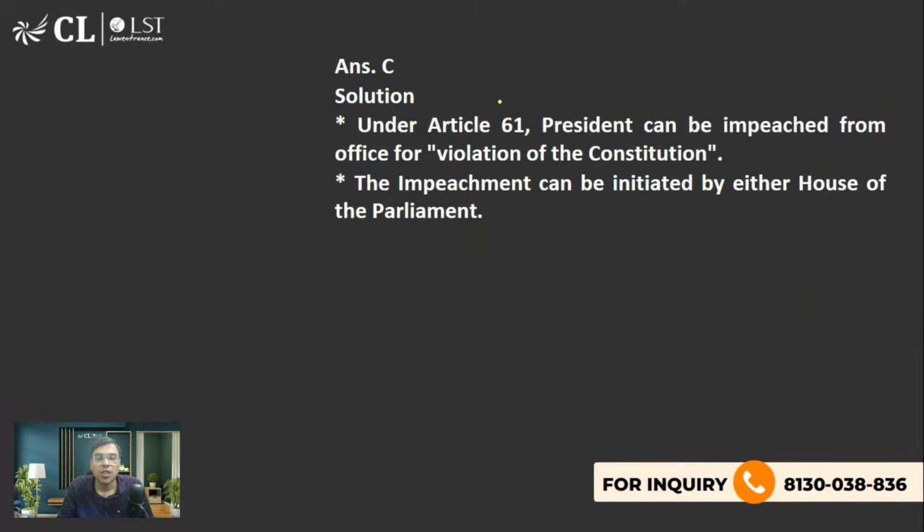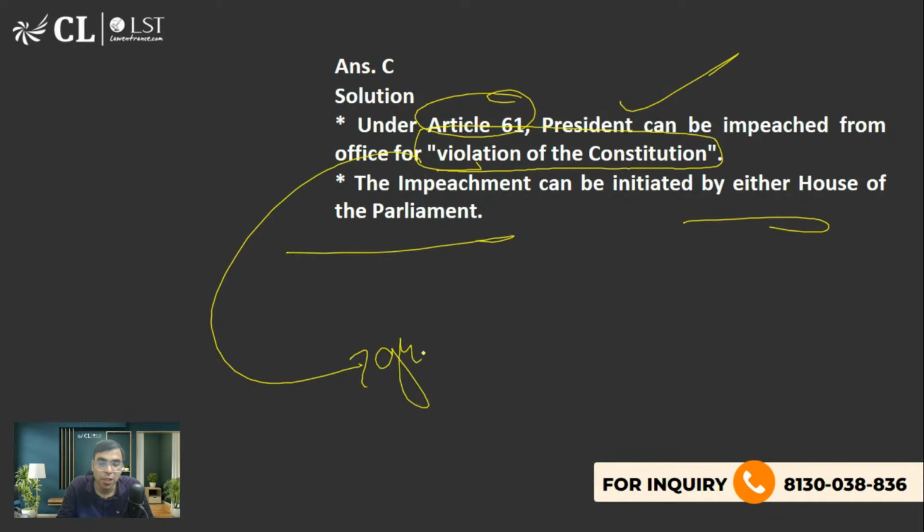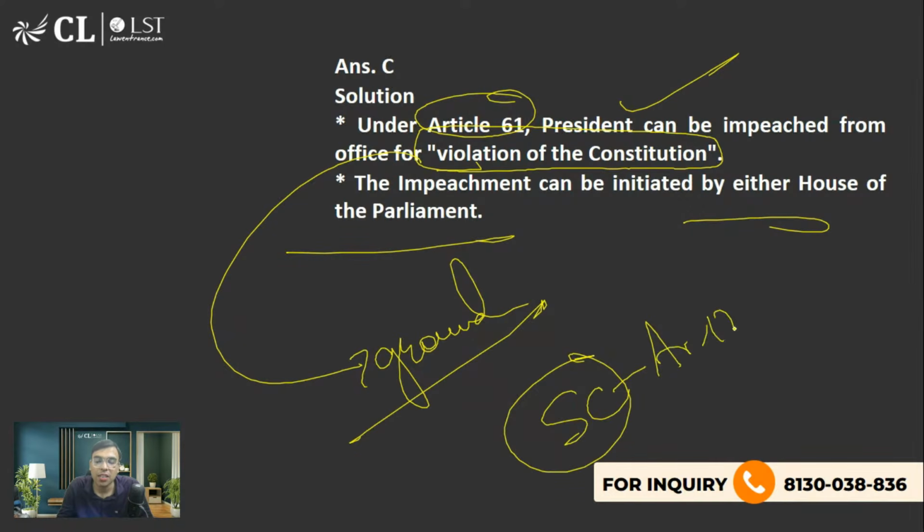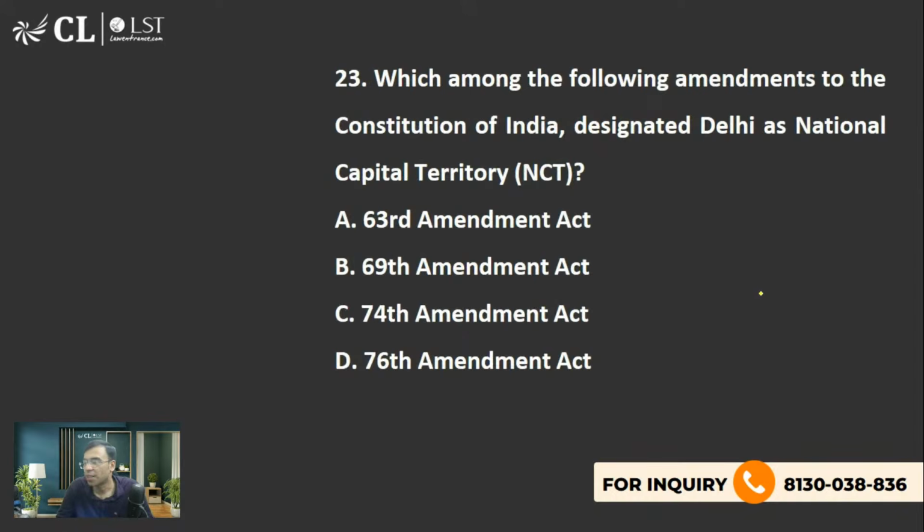Okay, yes. So Article 61, the President can be impeached for violation of the Constitution. That is what you should be knowing about. The ground for impeachment of the president is violation of the constitution. For example, in case of Supreme Court judges, in Article 124, the ground for removal is mentioned as proved misbehavior or incapacity. So that is what you should know.